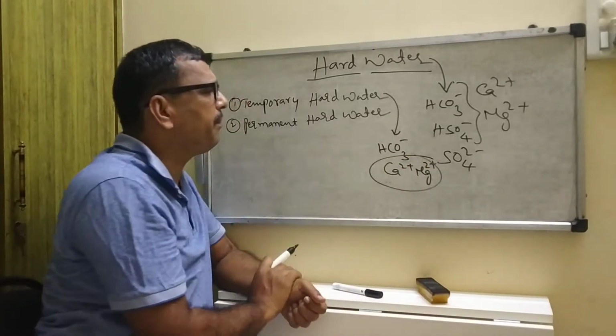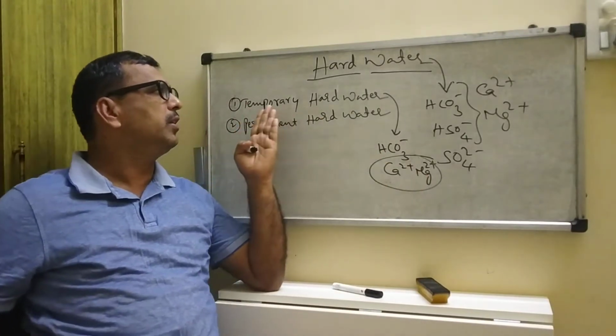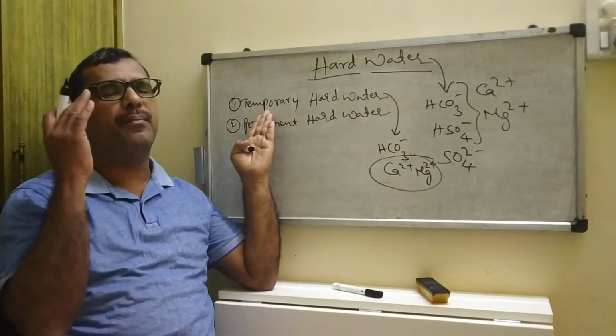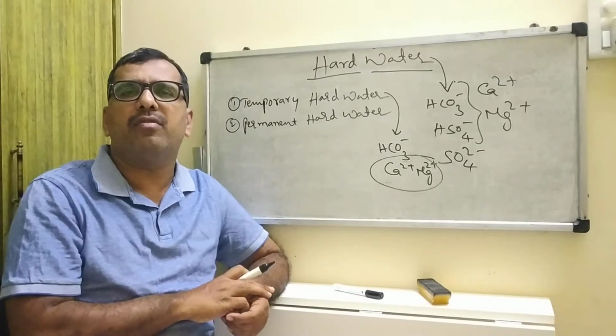If you remove these bicarbonates of calcium and magnesium salts, the water will become soft. This is known as temporary hard water.